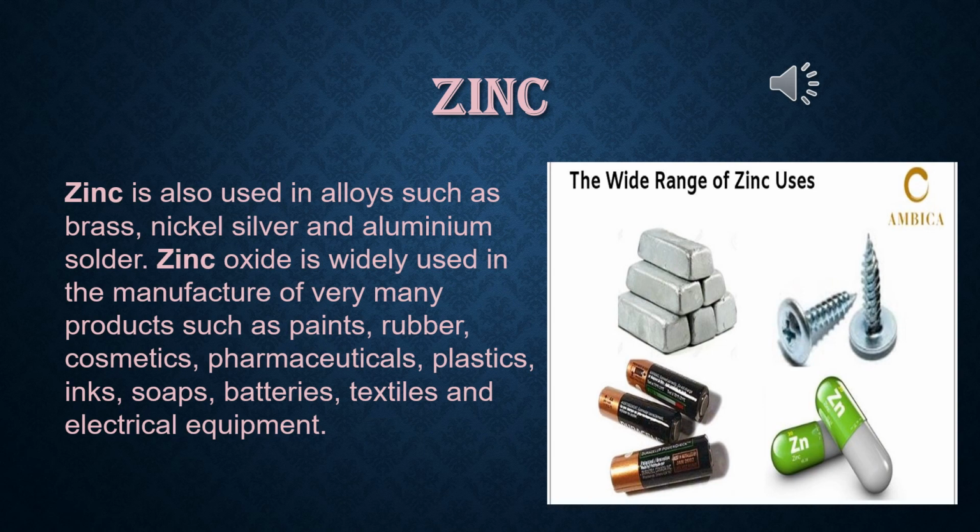Now, uses of zinc. Symbol is Zn. Zinc is also used in alloys such as brass, nickel silver and aluminium solder. Zinc oxide, that is ZnO, is widely used in the manufacture of very many products such as paints, rubber, cosmetics, pharmaceuticals, that means in the medicine industry, plastics, inks, soaps, bakeries, textiles and electrical equipment.